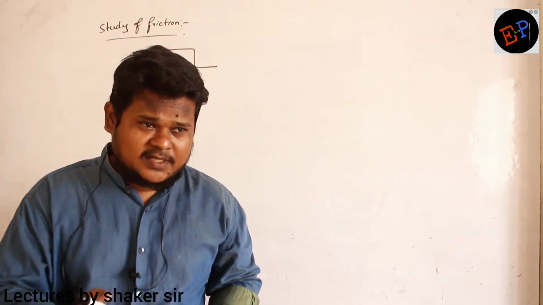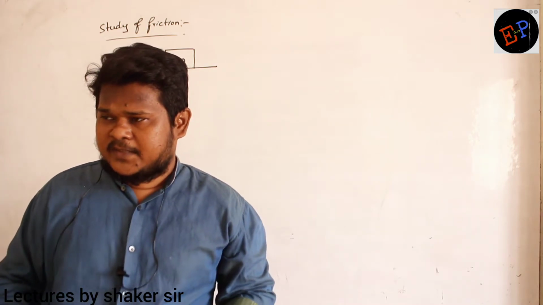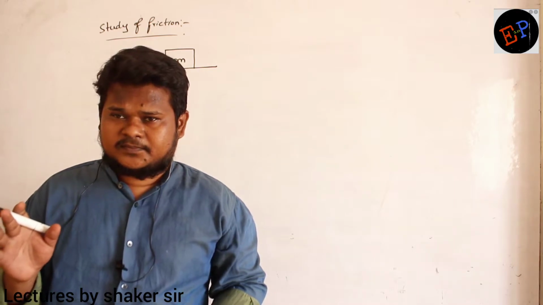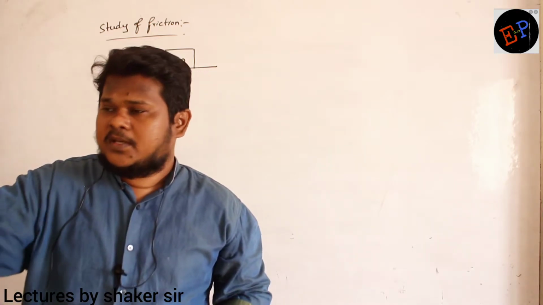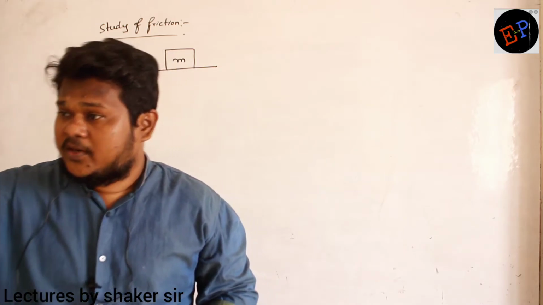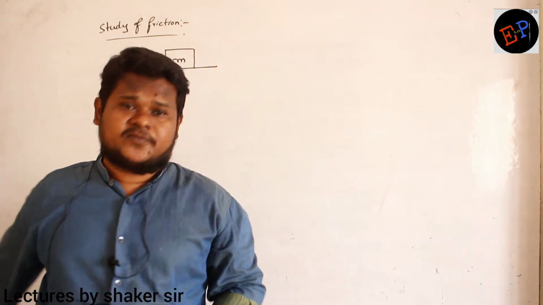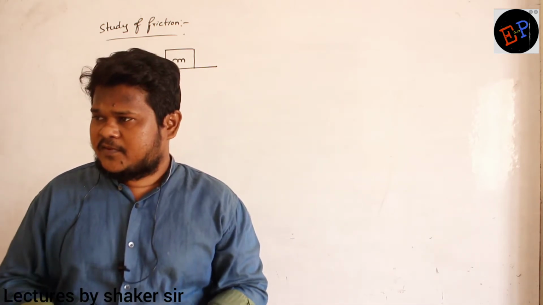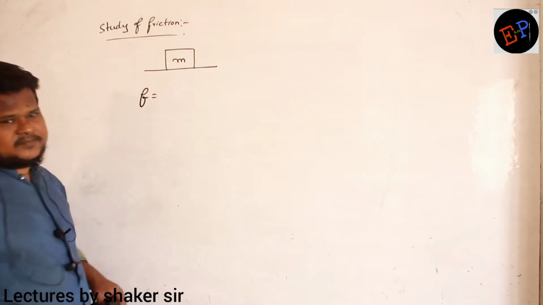We have already studied the reason for friction, right? We should keep relating one thing to another. Understood? What is the reason for friction? If one body tries to move on another body, if one surface tries to slide on another surface, then the second surface will apply an opposite force. That is called friction. That is the reason for friction. That is what we studied. Now in this condition, what is the friction?